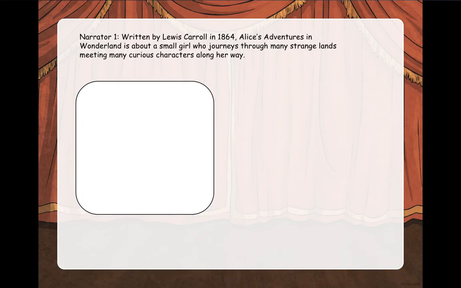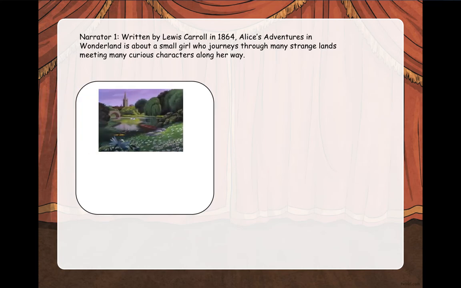Well, that's the video, and the idea is that you need to recall certain clips of the video. But let's first of all have a look at a storyboard I've created. So up here we've got something that could be read by a narrator. Written by Lewis Carroll in 1864, Alice's Adventures in Wonderland is about a small girl who journeys through many strange lands, meeting many curious characters along her way. So this would be storyboard number 1. So frame number 1 really.